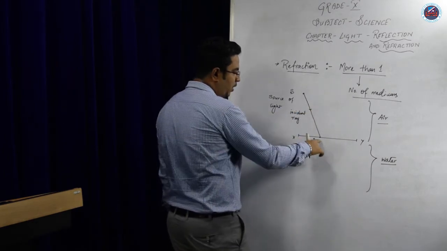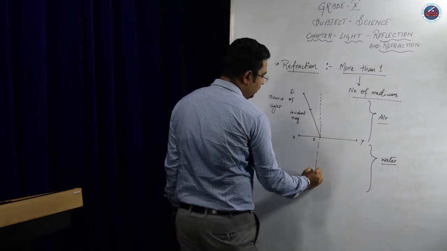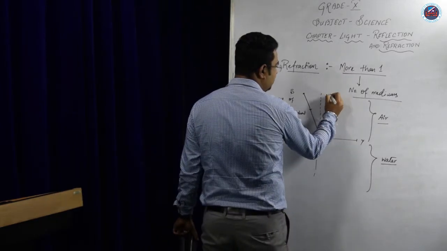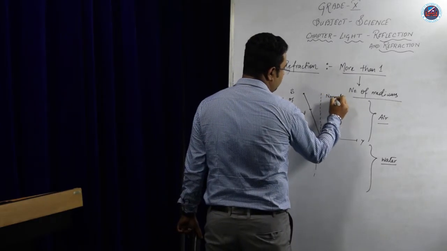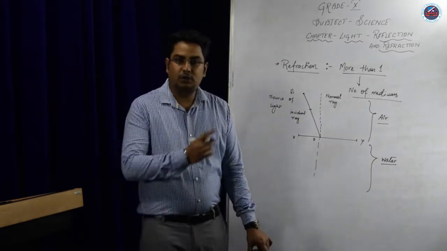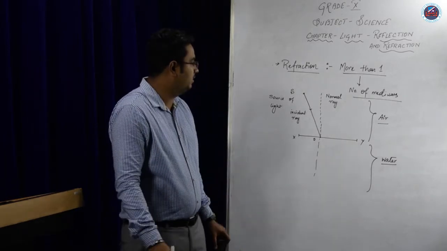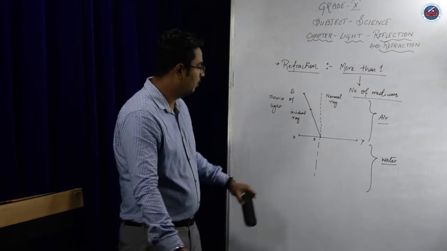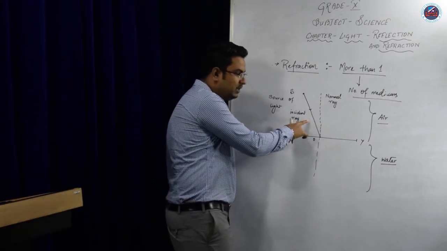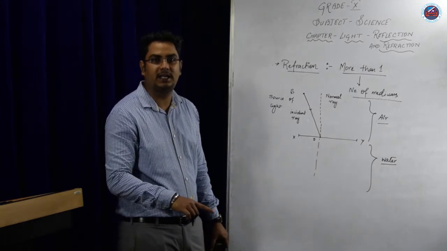Now, at the point where the light ray has struck the surface of the water, you can draw a normal. So this is a normal ray, which is an imaginary ray. I already told you before in our previous classes. So we got two rays as of now, that is the incident ray and the normal ray. Now this incident ray will try to enter a different medium, that is water, from a different medium, that is air.